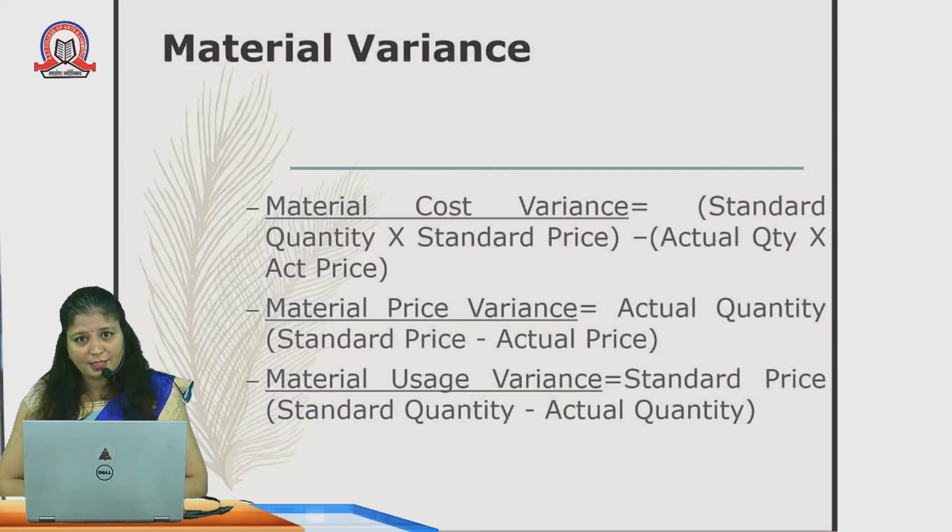Material price variances: actual quantity into standard price minus actual price. Here we are comparing our price. Material usage variances: how much quantity we have required. Here we are comparing the quantity of raw material we have required: standard price into standard quantity minus actual quantity.